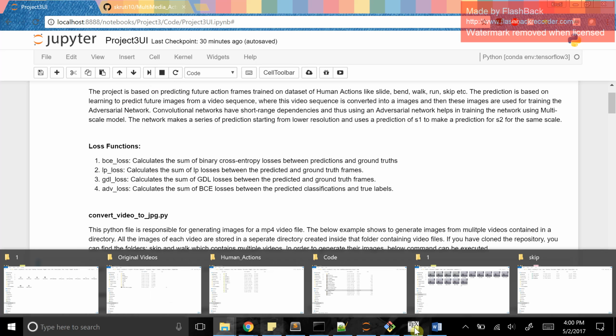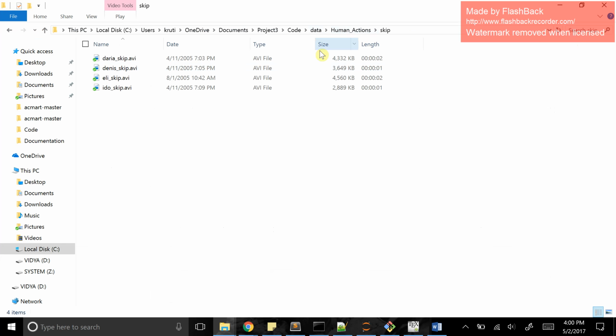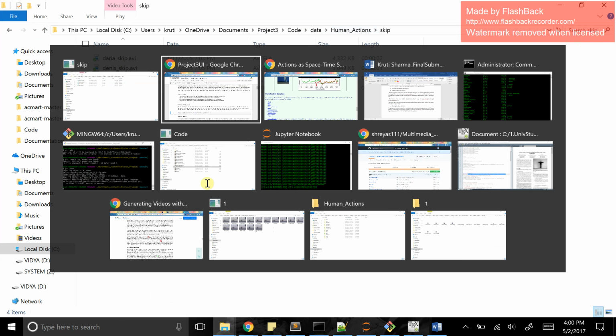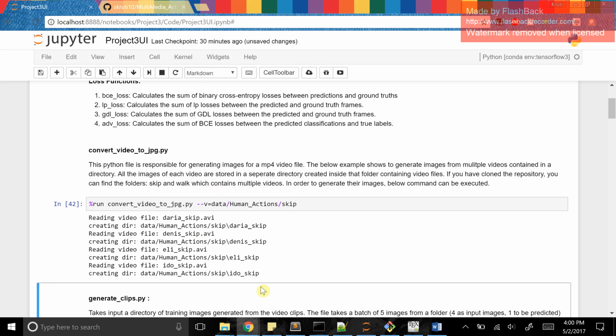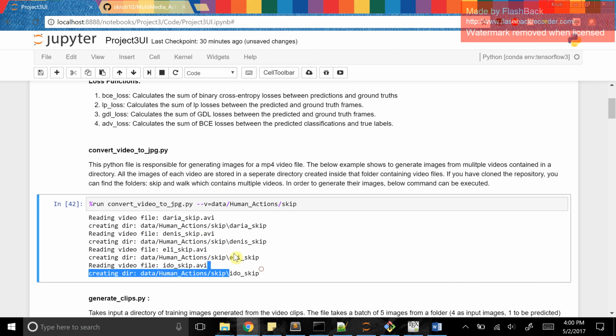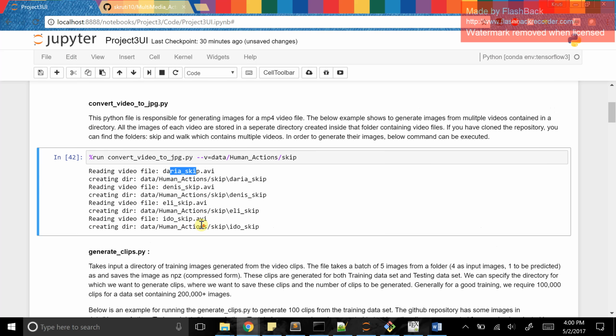As you can see, this is my directory where I have 4 videos. If I execute this cell right now, it will read each and every video and create a directory, and each directory will contain the image frames for each of these videos.